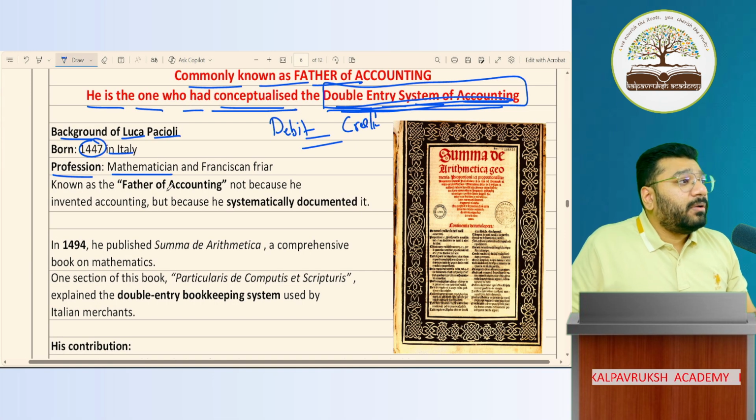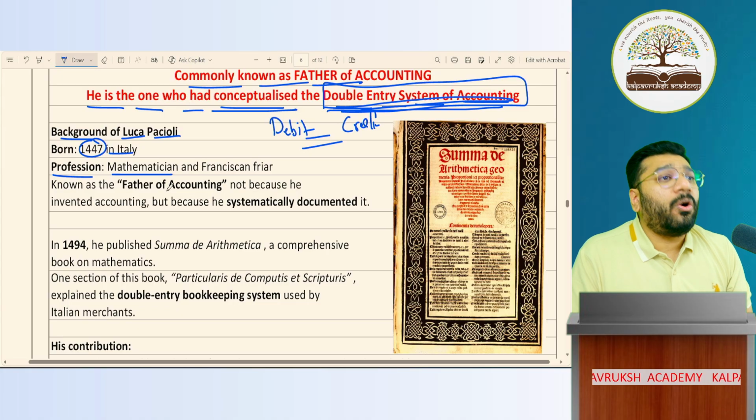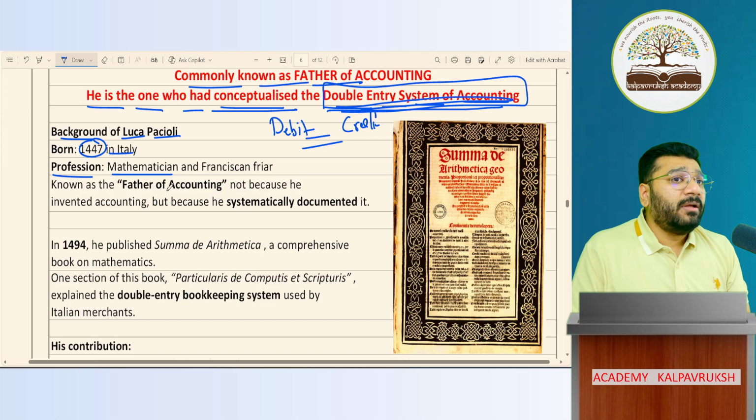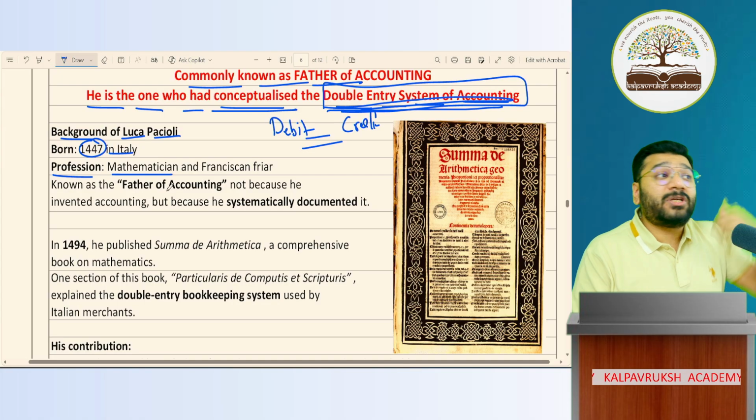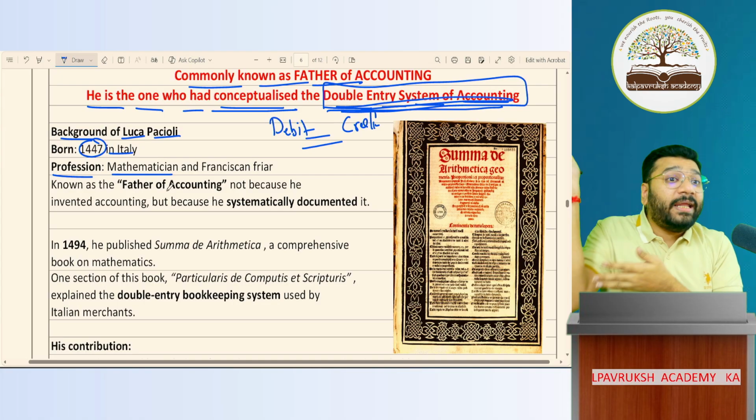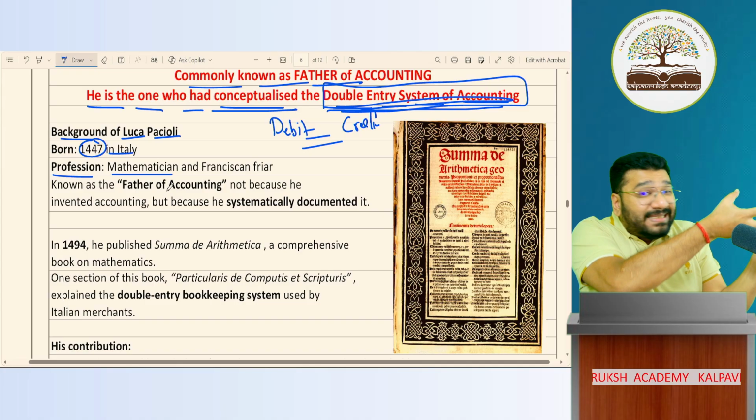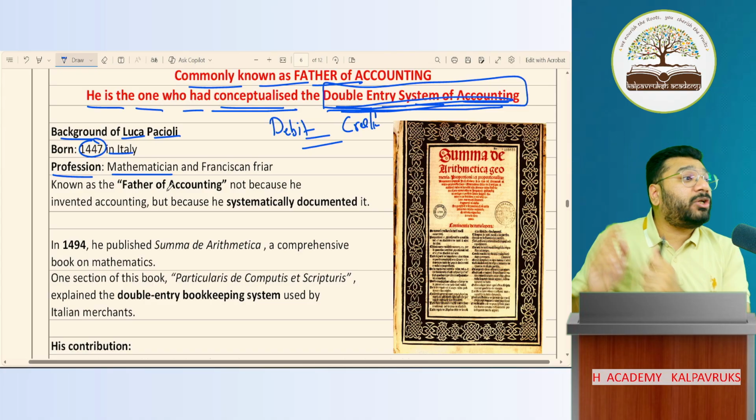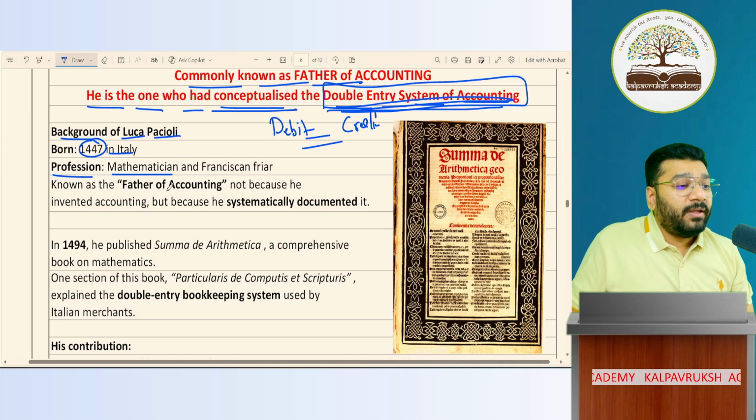He is the one who discovered the concept of accounting. But he said accounting is a branch of mathematics, but we cannot put it under mathematics. I cannot put accounts as a chapter under mathematics because the objective of mathematics is different, and the objective of accounting is different. So from maths, he extracted a separate subject called accounts.